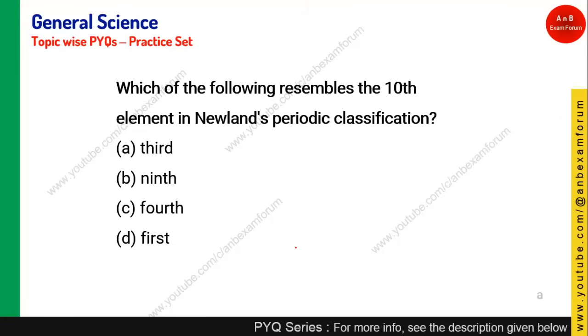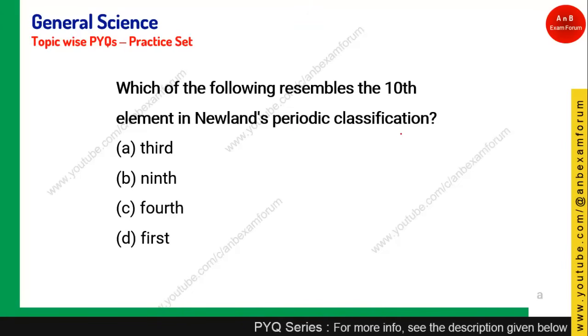Again, it is related to Newland's periodic classification. The question says, which of the following resembles the 10th element in Newland's periodic classification? Okay, since it is repeating, let's make it 1 2 3 4 5 6 7. So every interval of 7 you will have the 8th element which has similar property to the first.